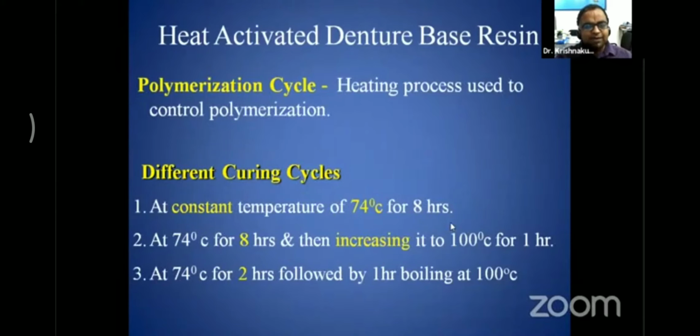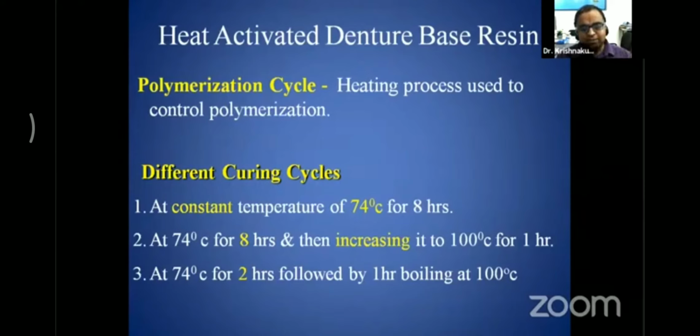The heat activated denture base resin polymerization cycle is the heating process used to control polymerization. Once the packing is done, then after bench curing, it is supposed to be subjected to the polymerization cycle. What is the polymerization cycle? It is the heating process which is used to control the polymerization. Different types of curing cycles or polymerization cycles are recommended by the authors in different studies.